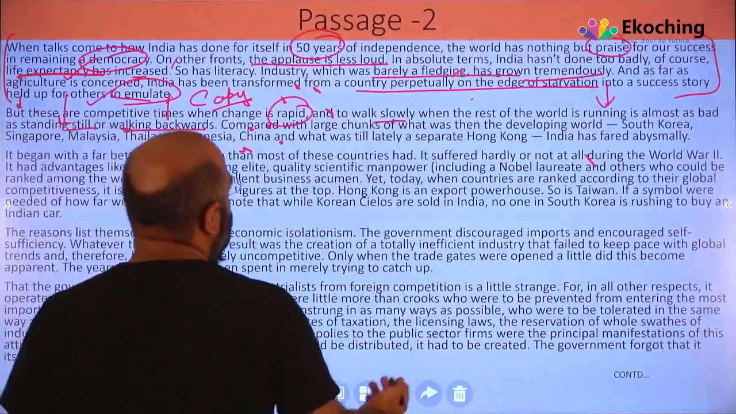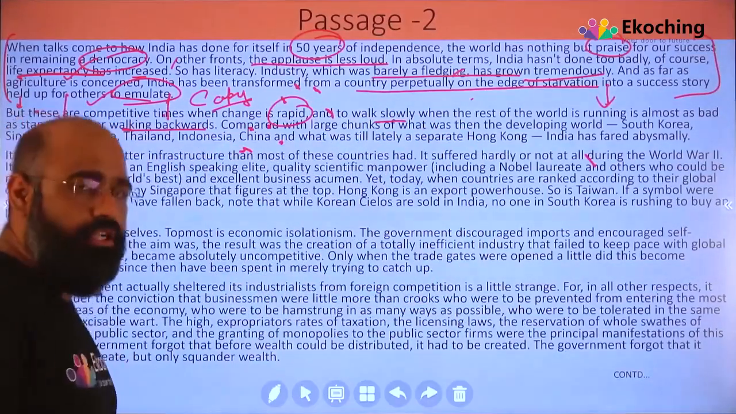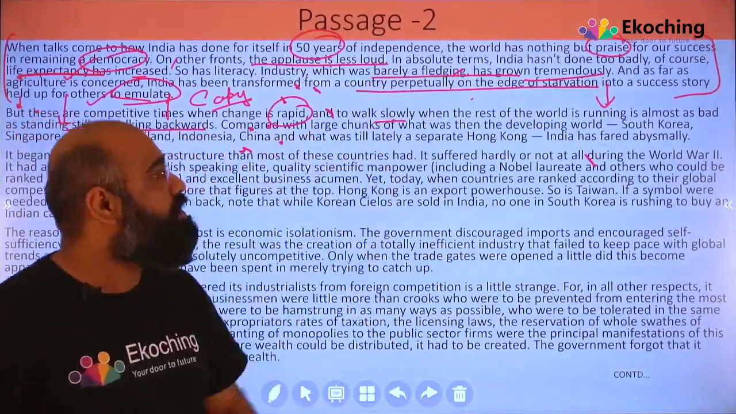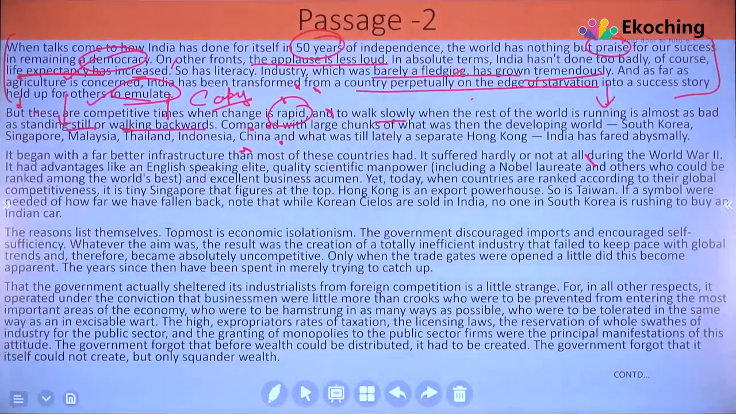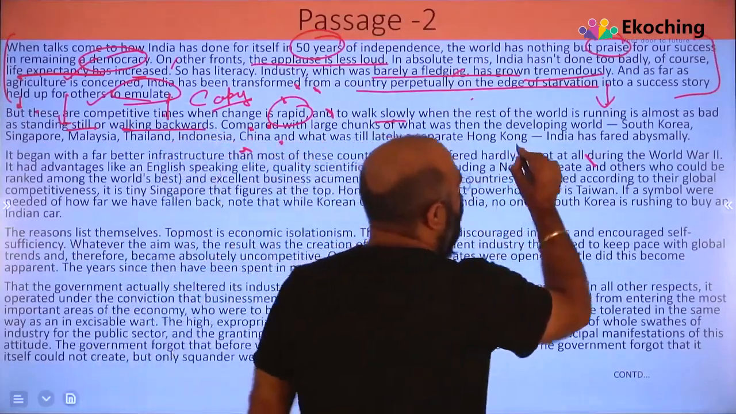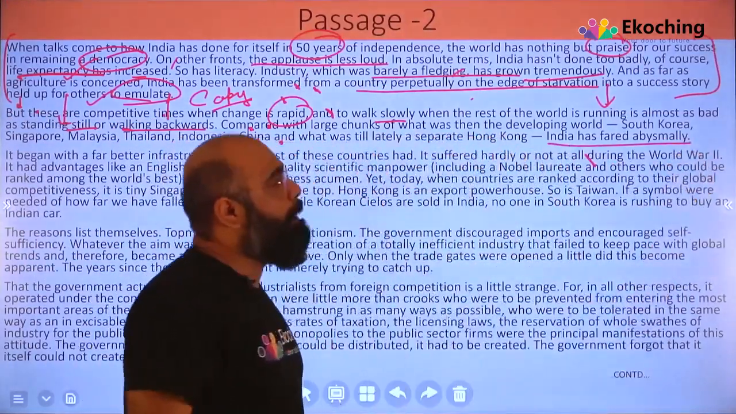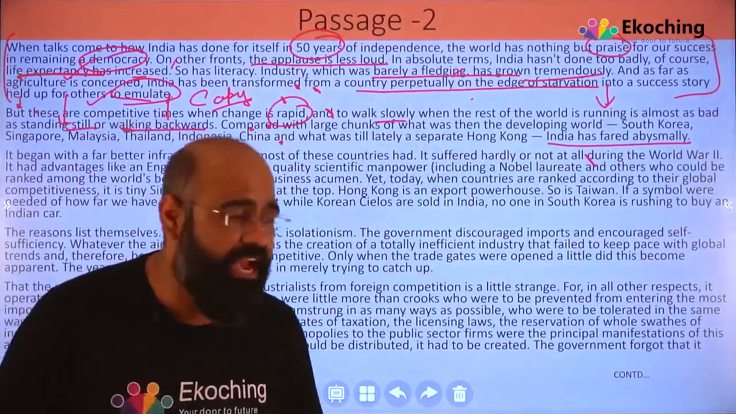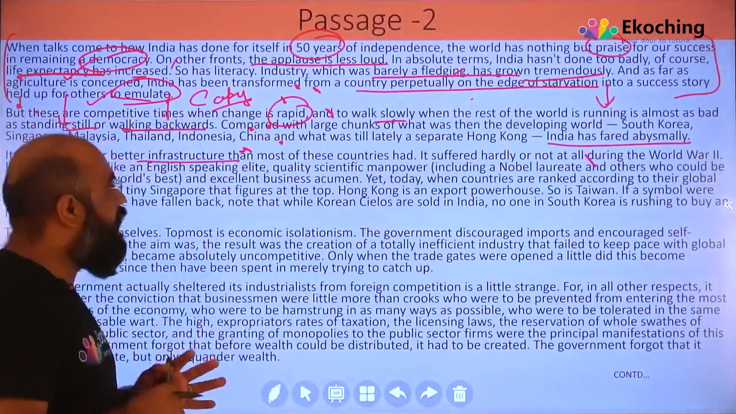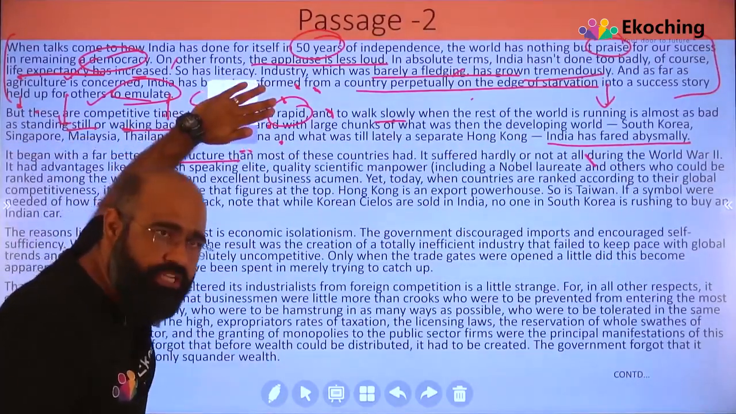Compared with large chunks of what was then the developing world. So they are comparing with the developing world at that point of time. South Korea, Singapore, Malaysia, Thailand, Indonesia, China, and what was still lately a separate Hong Kong. India has fared abysmally, not that great. It began with a far better infrastructure. So यहाँ पर उसने बोला इंडिया ने इनके कंपेयर में कुछ अच्छा नहीं किया.